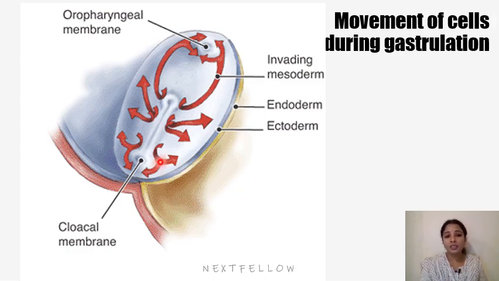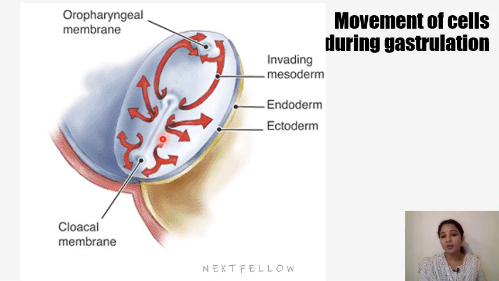So we can see here the direction of the growth of epiblast cells from the primitive streak, turning a bilaminar to a trilaminar germ disc. So the blue one is the ectoderm and the yellow one is the endoderm, and the red one which is growing in between these two layers would be the mesoderm, which is invading. So we can see the growth of mesoderm.